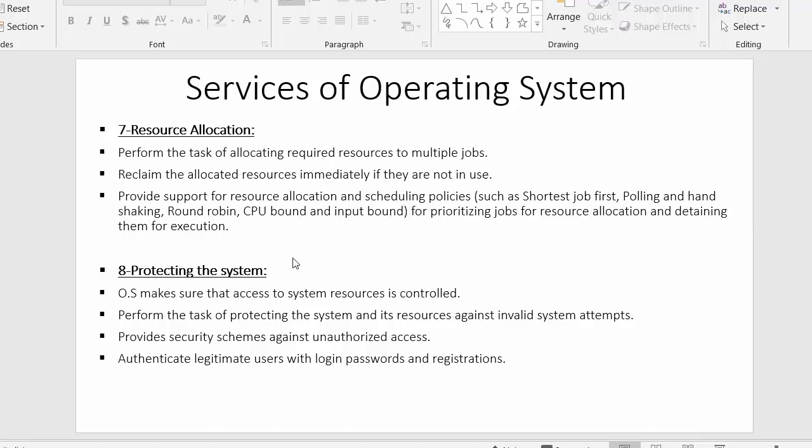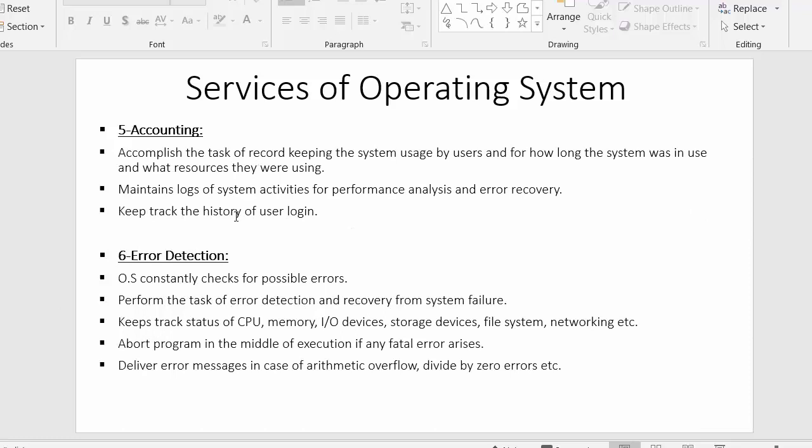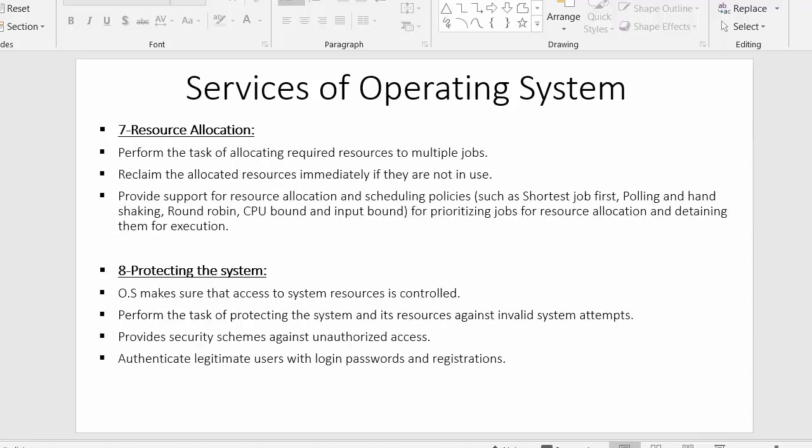From my last few videos I am having a discussion on various services of operating system. In my last video I had a discussion on two of the services of operating system, which are accounting and error detection, and in this video I will discuss the remaining two services of operating system, which are resource allocation and protecting the system.